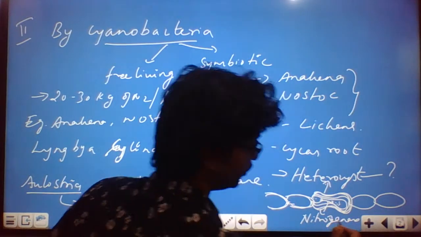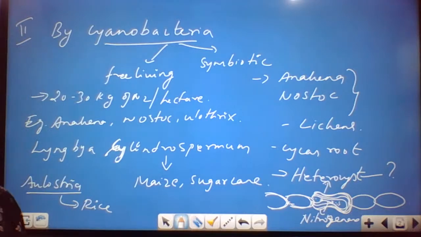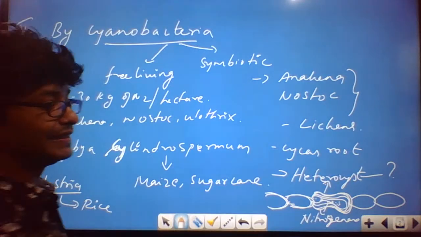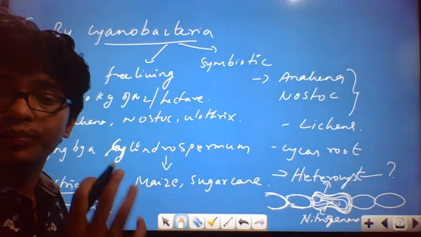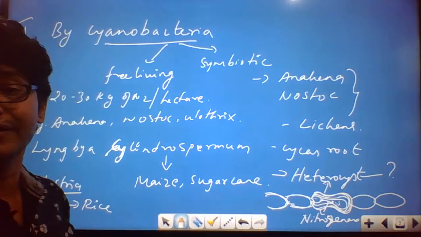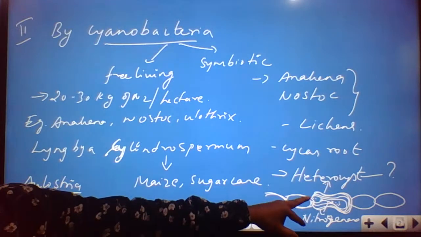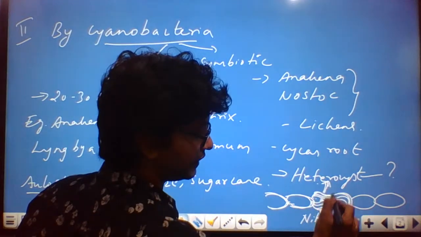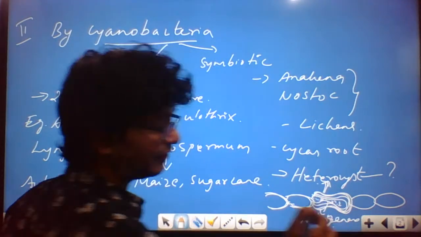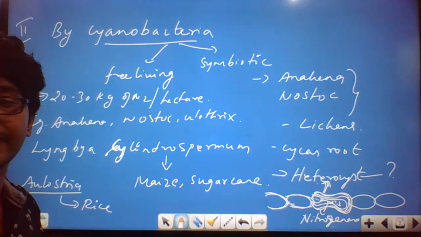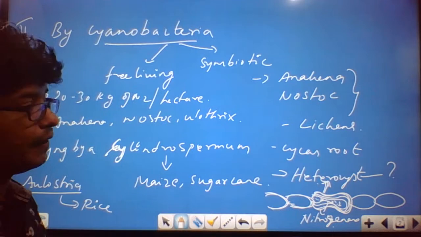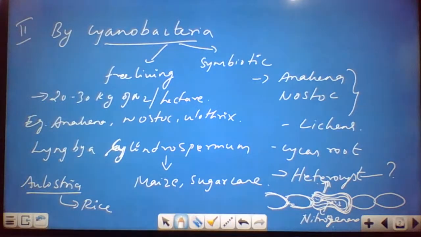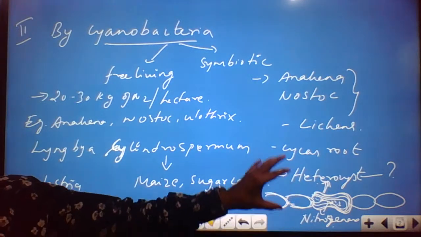So usually the nitrogenase will function in the absence of oxygen. That is very important. Nitrogenase doesn't require oxygen, and the heterocyst maintains a micro-anaerobic environment so that the nitrogenase enzyme can function effectively in this particular area. Who is maintaining the anaerobic state here? The heterocyst is maintaining the anaerobic state, where the nitrogenase enzyme performs an important role in fixing atmospheric nitrogen. This is what we could see in some algal species which have a special type of cell we call a heterocyst.